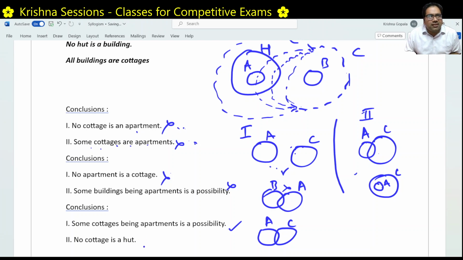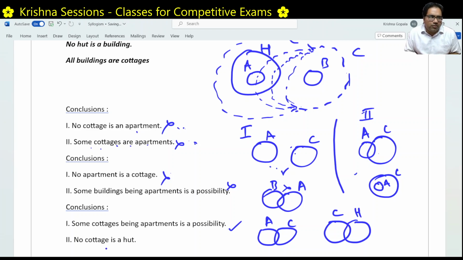No cottage is a hut. What he is saying, cottage and hut, whatever you do, there cannot be any single cottage which is a hut. If you are able to show there can be a case where at least one cottage can be a hut, if we are able to show this kind of diagram where one cottage is a hut, we can actually disprove this.